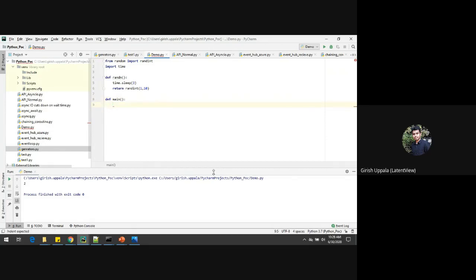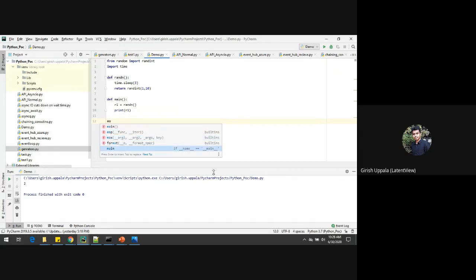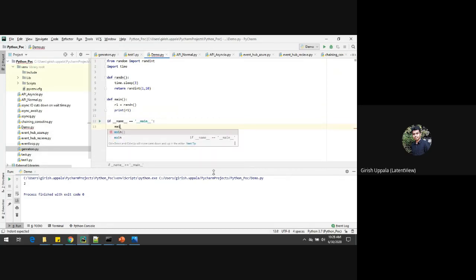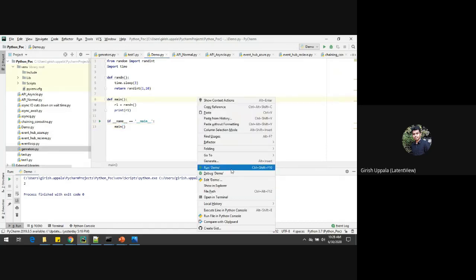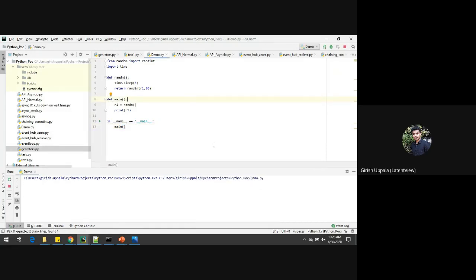I'll call this function here, like r1 equal to ran. If I call this main function, I'm sure this function will generate a random value, but for generating a random value, it has to wait for 3 seconds at least. So let me show you the timings.